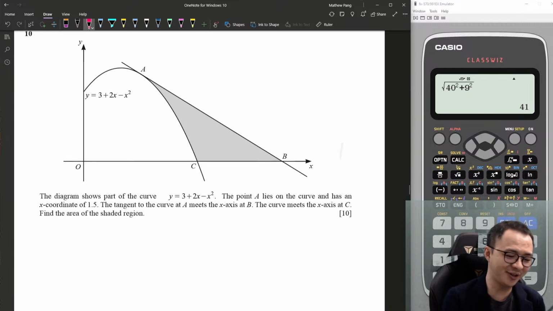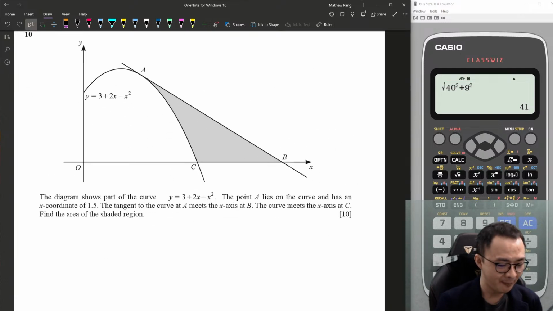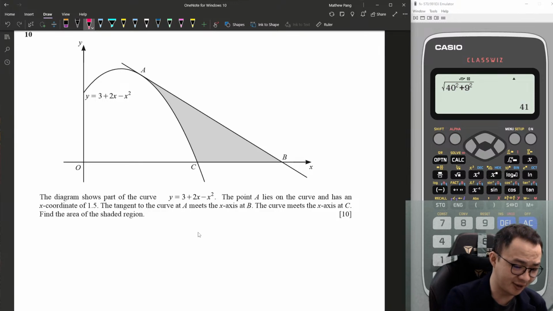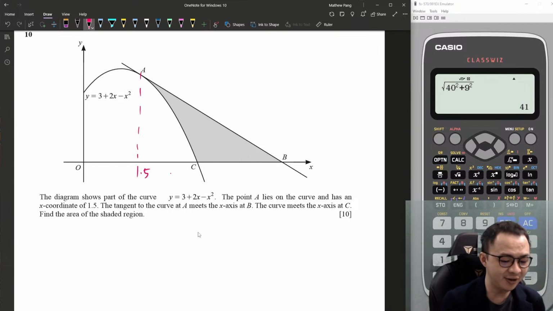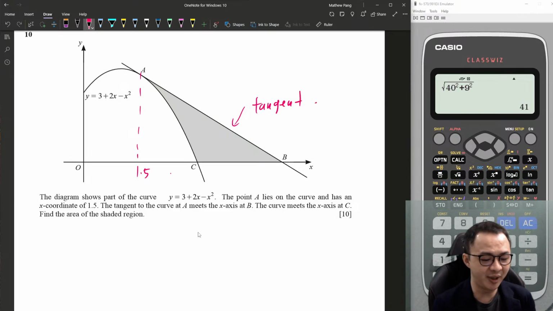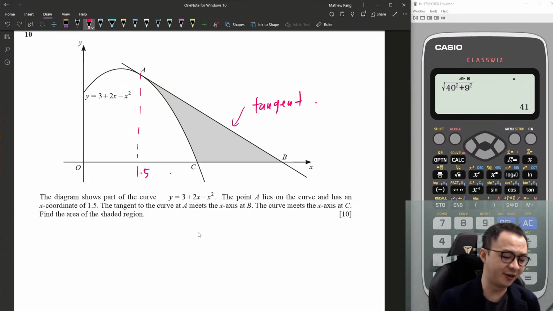Okay, last question of the day. Integration. Okay, we have something like this. The point A lies on the curve, with an x coordinate of 1.5. The tangent to the curve at A meets the y-axis at B. So this one is a tangent equation. The curve meets the x-axis at C. Then find the area of the shaded region.